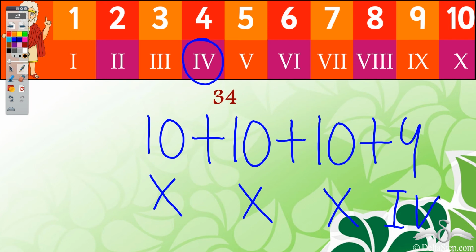Well, it is X, another X, another X, and then IV, that is 4. So 10 plus 10 plus 10 plus 4, that is 34. So did you see how we represented this number? We started with the largest possible symbol, and then gradually we went to the smallest one. So it is 34 represented in Roman numeral form.